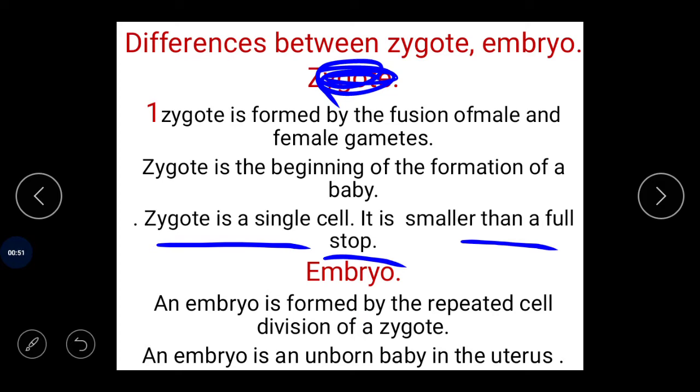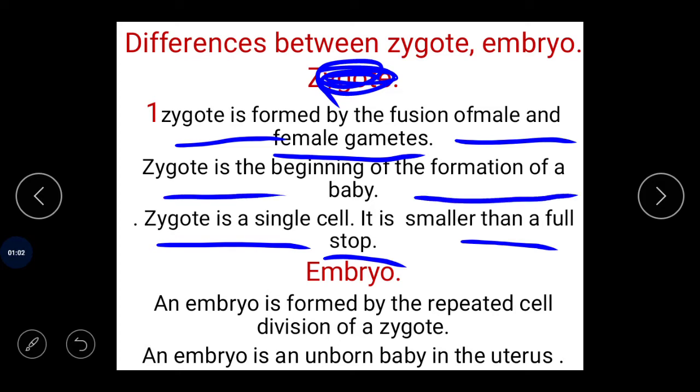It is formed by the fusion of male and female gametes. Then the zygote is the beginning of the formation of the baby, whereas the embryo is formed by the repeated divisions of the zygote.